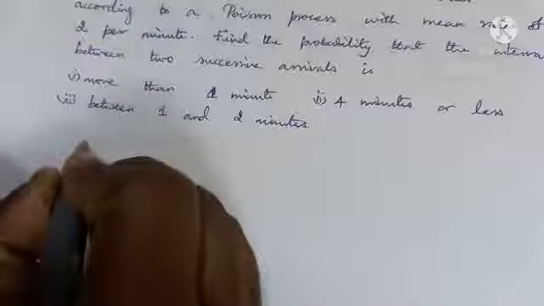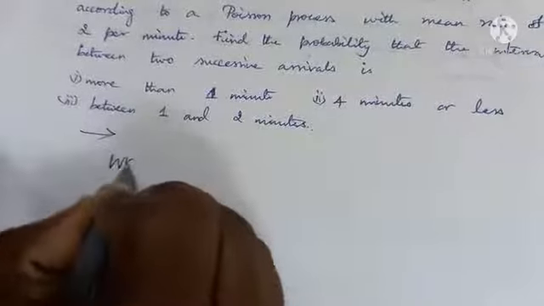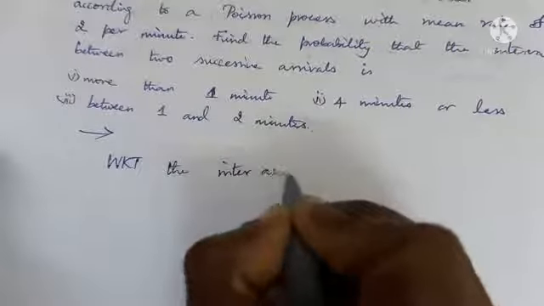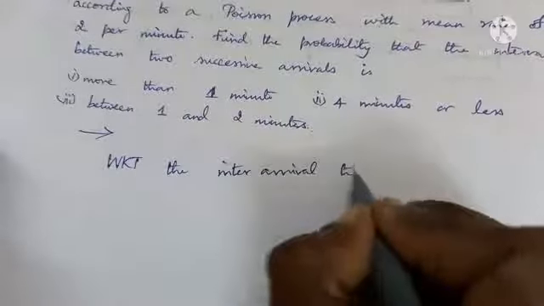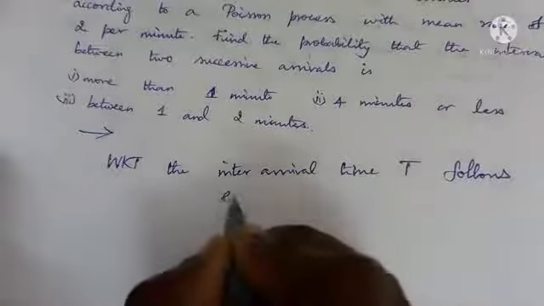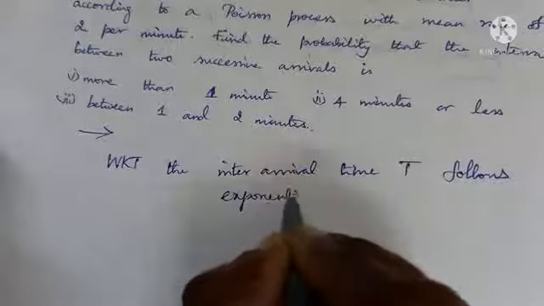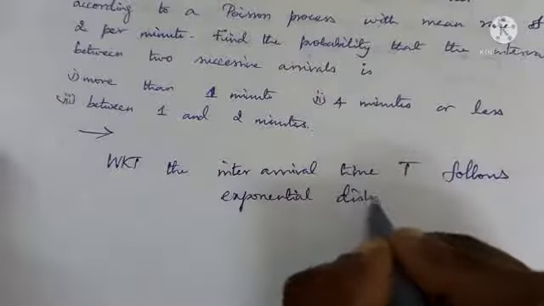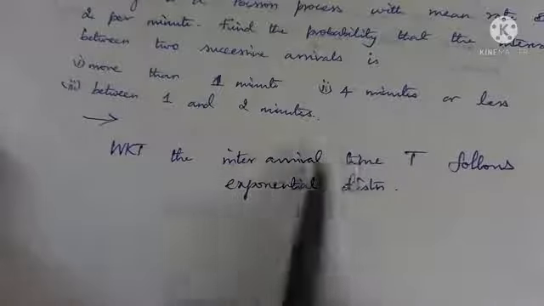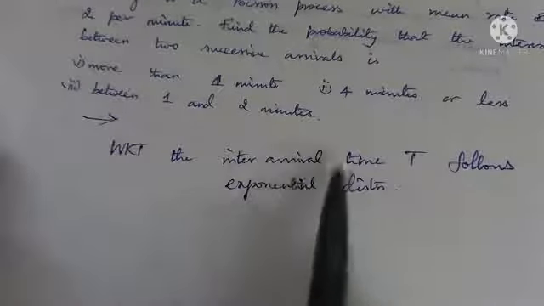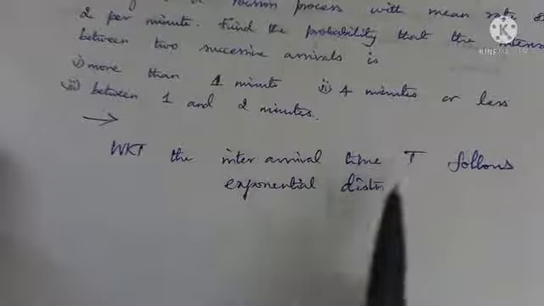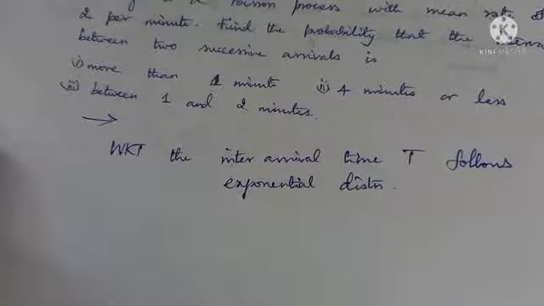We know, right? Let us do the problem. We know that the inter-arrival time follows exponential distribution, which we studied, okay? What is the meaning of inter-arrival time? The time interval between two successive arrivals is called the inter-arrival time, which follows exponential distribution, okay?